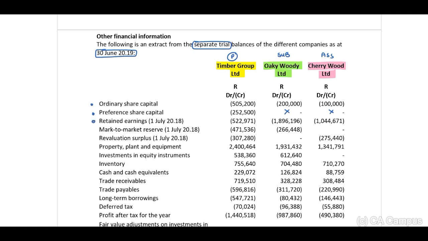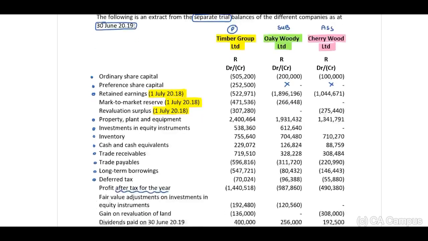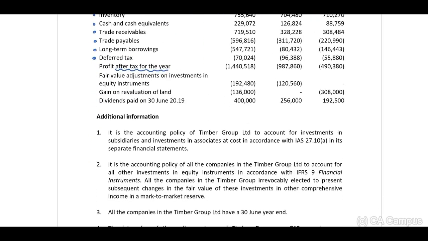Retained earnings, this is on 1 July 2018. Mark-to-market reserve on 1 July 2018. Revaluation surplus 1 July 2018. Then they indicate to us that there is property, plant and equipment, investment in equity instruments, inventory, cash and cash equivalents, trade receivables, trade payables, long-term borrowing, deferred tax, profit after tax for the year, a fair value adjustment on investments in equity instruments, gain on revaluation of land, and dividends paid on 30 June 2019.